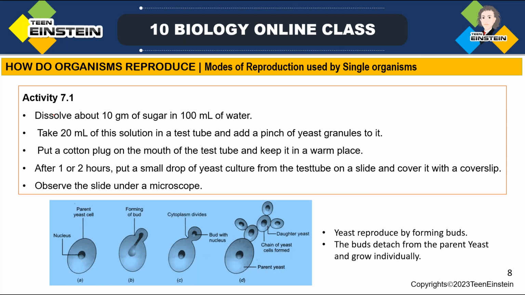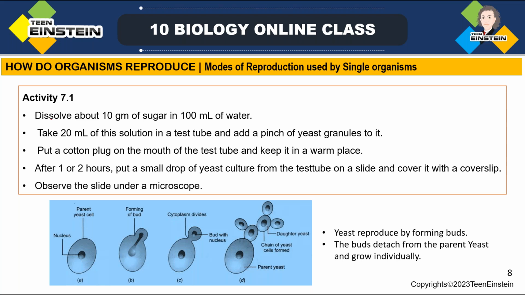So we have discussed organisms, the importance of reproduction, the necessity of reproduction, what variation is, and the importance of that variation. Up to that we have discussed. Now, for reproduction, there are different types of organisms following different modes of reproduction. So about the different modes of reproduction, we are going to learn. For that purpose, we are discussing two activities here.